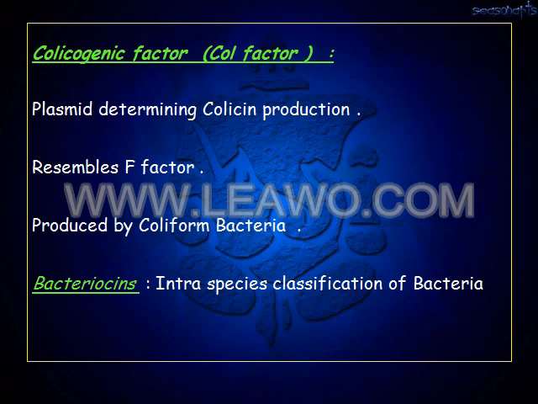So various bacteriocins, what is colicin or bacteriocin? Nothing but the antibacterial substance which inhibits other species of organisms for their survival. The first medically important factor is the colicinogenic factor or Col factor, which is a plasmid which determines this colicin production. It resembles the F factor produced by the coliform bacteria, and its usefulness is intraspecies classification of the bacteria.